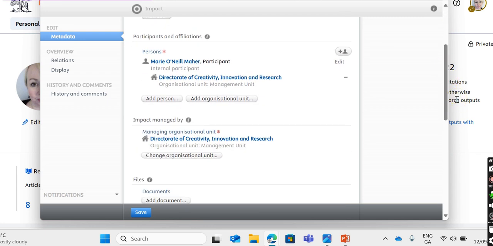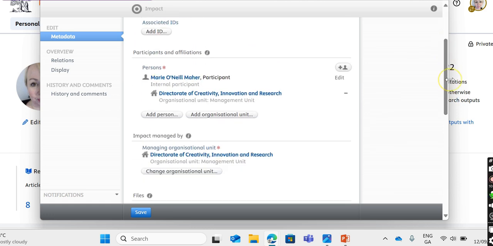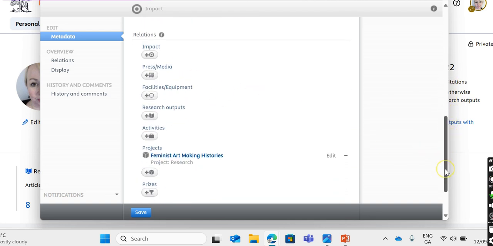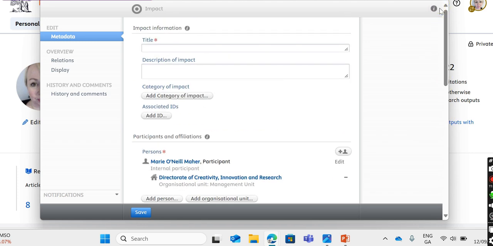And often people write the impact statements when the project has reached its conclusion, so that they have captured the impact, and it's linked then to that project. When people read the impact statement, they can then click into the original project. You can also link it to a paper or research outputs, etc. So this is a really useful feature. Something that it's really useful for as well is for narrative CVs, which a lot of research funders look for, in which you explore the impact of your work. So you can include links to your impact statements, etc. So it's really, really useful for that.